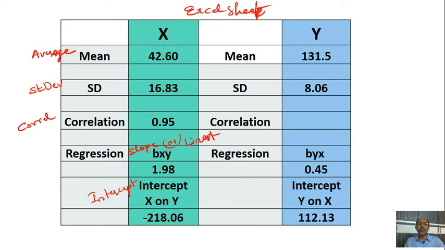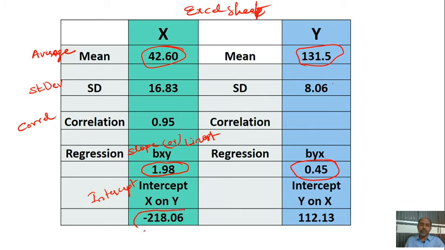So far we have seen this is 131.5, this is 42.6, and this 0.4547 is seen. The standard deviation we have not seen yet. Now this is calculated for the x value, x on y.